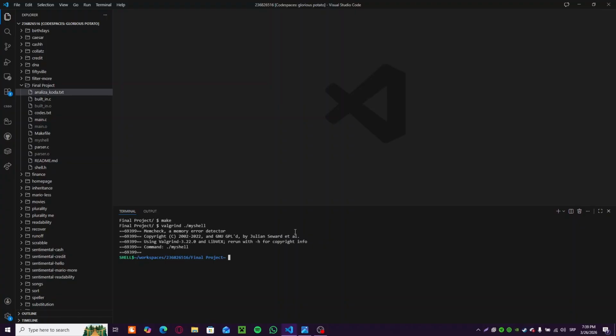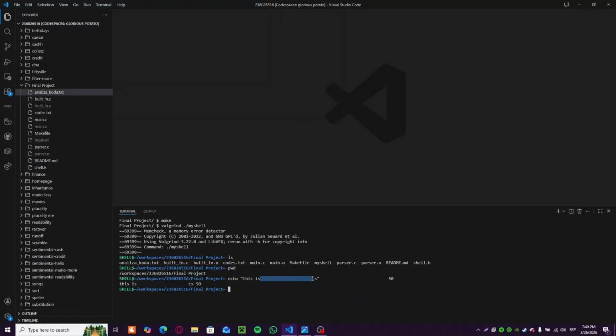Let's start with the basic functions such as ls, pwd, echo, and we'll test out quote handling. So let's use "this is CS", let's type 50 here. As you can see, it can differentiate consecutive spaces from inside the quotes and ones from the outside.